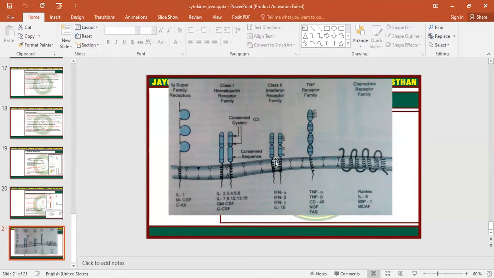This is the class 2 receptor family, where one chain is conserved. This is the TNF family, where the upper domain has the cysteine rich region, and this is the chemokine receptor family, which has 7 transmembrane segments.